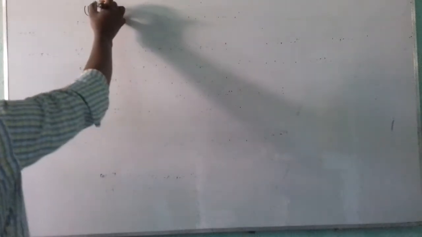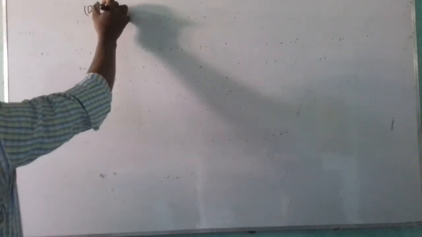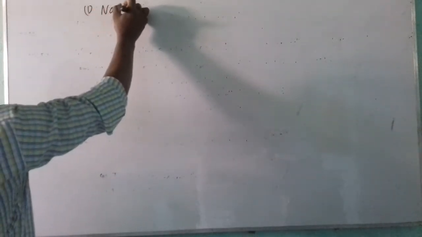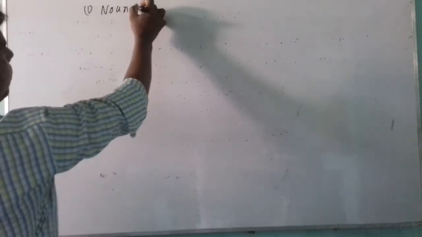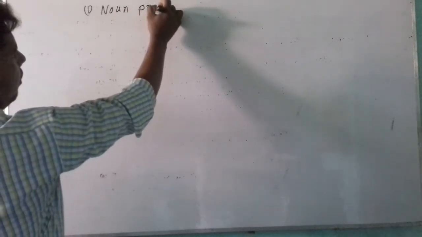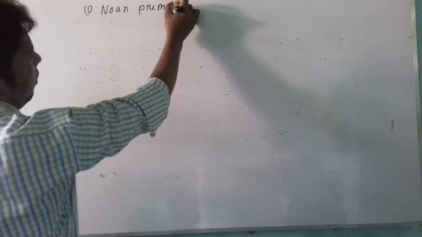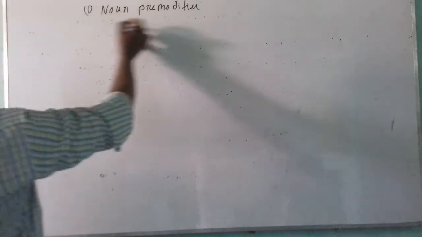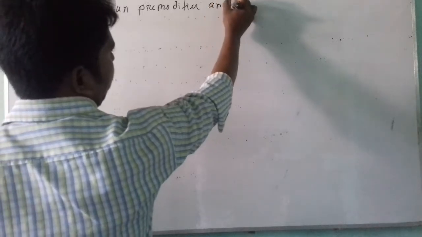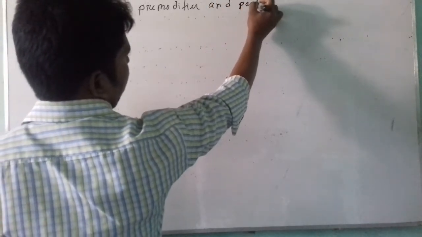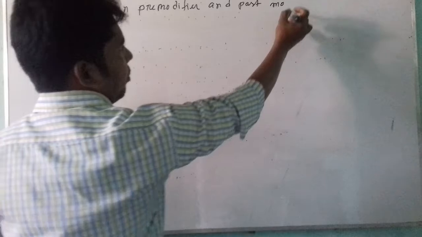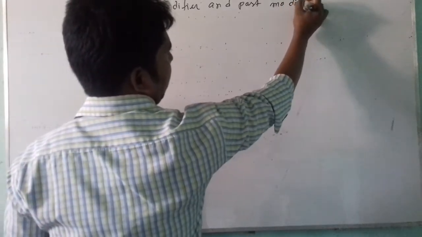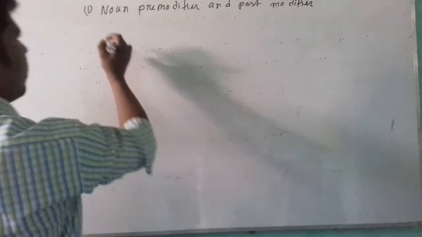Number 1, you can write down on your khata. Number 1, noun pre-modifier and post-modifier.